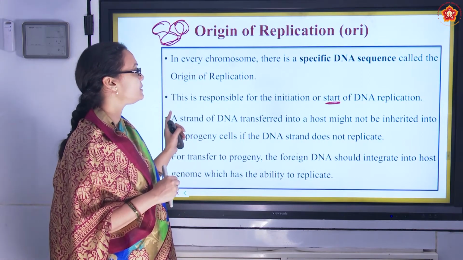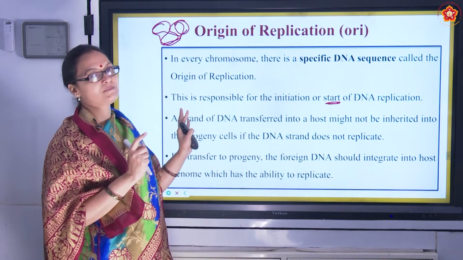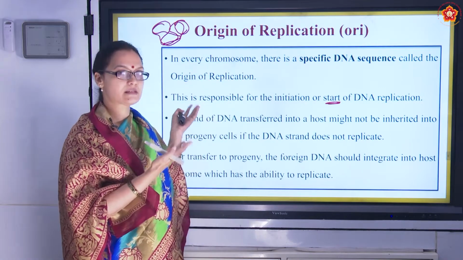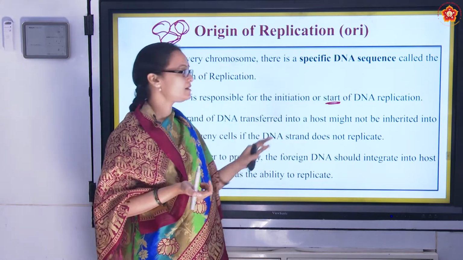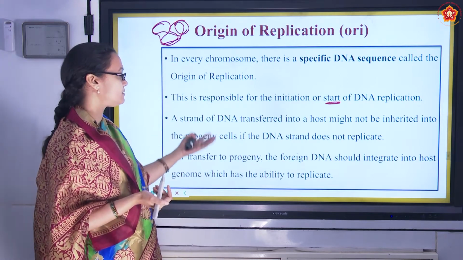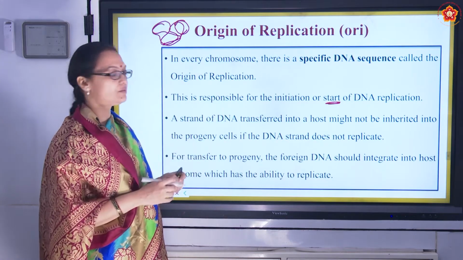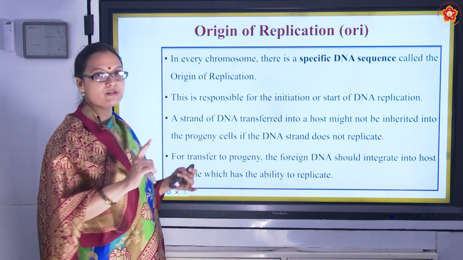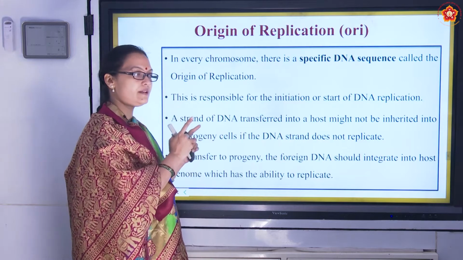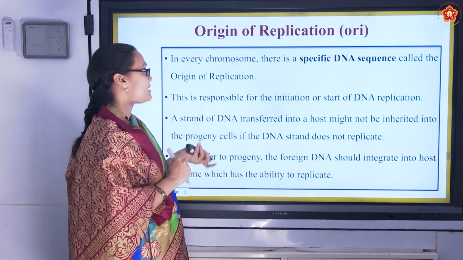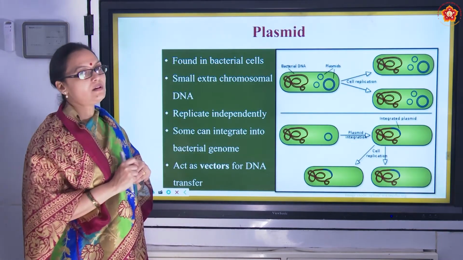So what is origin of replication? It is a specific DNA sequence where the replication starts. The name itself suggests it, very easy. Origin, starting of replication. A specific DNA sequence, right? So that's about it. This is describing what I just spoke about, that if we do not put it at the right place, it is not inherited into the progeny. So we spoke about restriction enzymes which make a cut. Then we spoke of origin of replication, where that DNA which is cut will be put at the site where replication starts. And then we talk about something called plasmid.